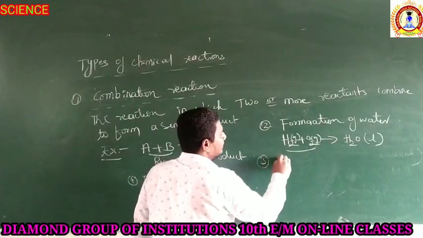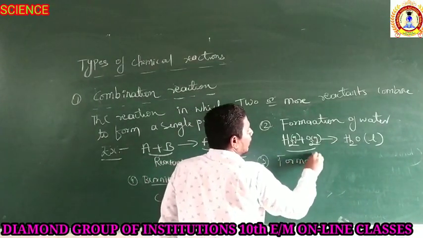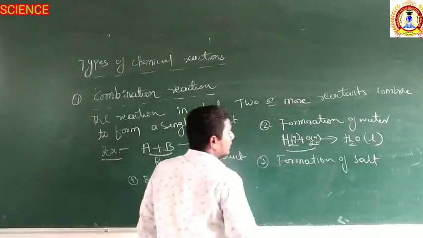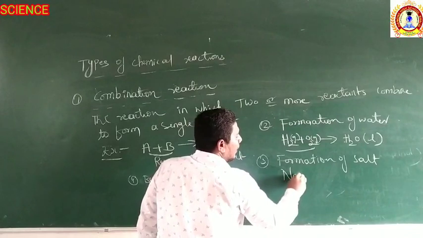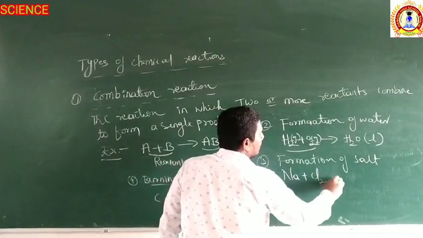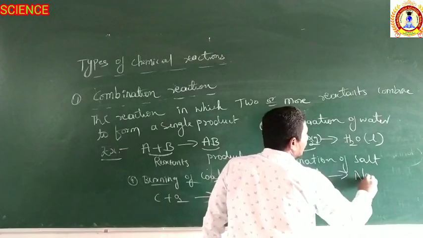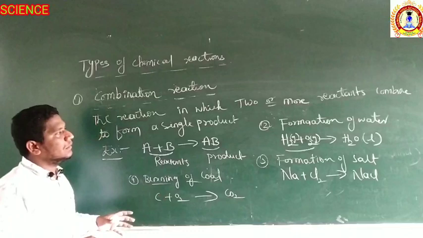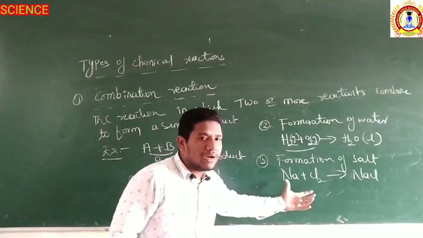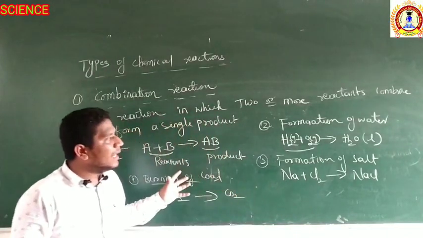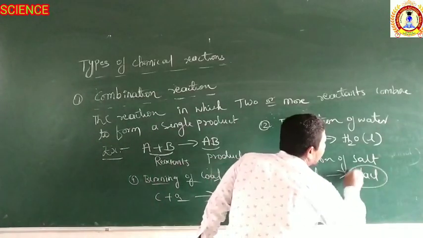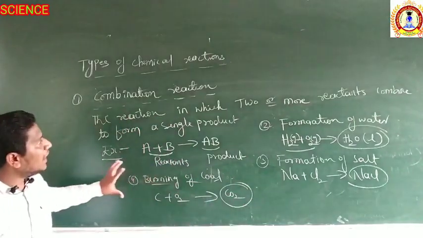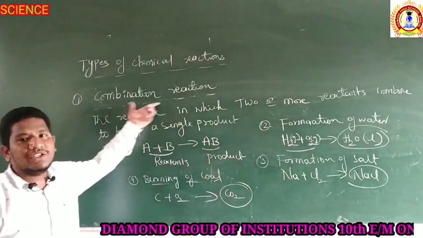Then the third example is formation of salt, right? How is the salt formed? When sodium reacts with chlorine, it gives sodium chloride. So in any reaction, if two or more reactants are combining to form a single product, this type of reaction is known as chemical combination reaction.